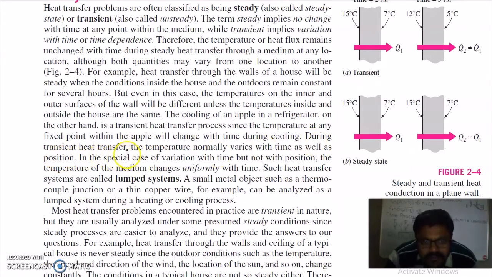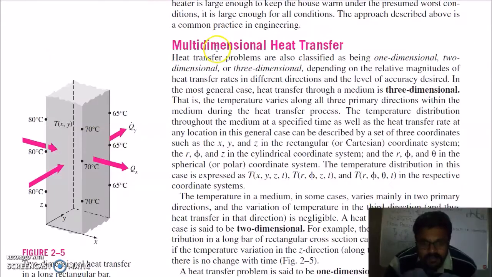During transient heat transfer, the temperature normally varies with time as well as position. In a special case of variation with time but not with position, the temperature of the medium changes uniformly with time. Such heat transfer systems are called lumped systems. A small metal object such as a thermocouple junction or a thin copper wire, for example, can be analyzed as a lumped system during a heating or cooling process.